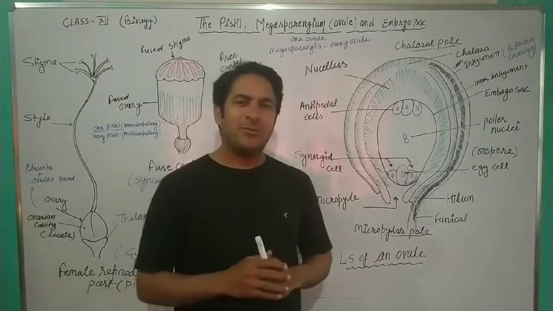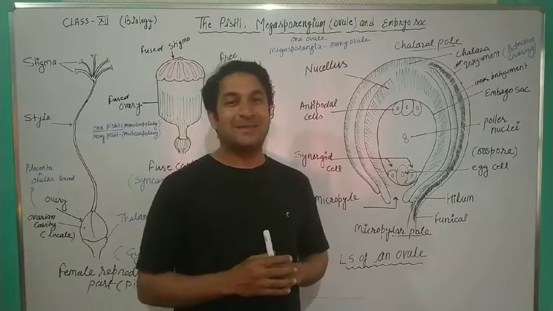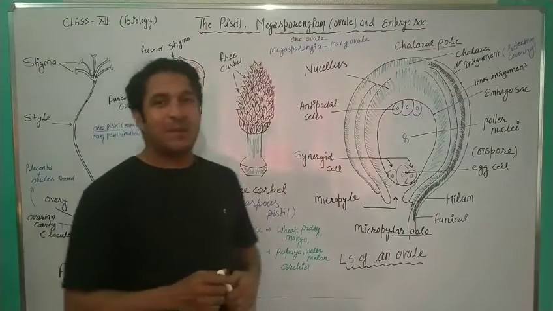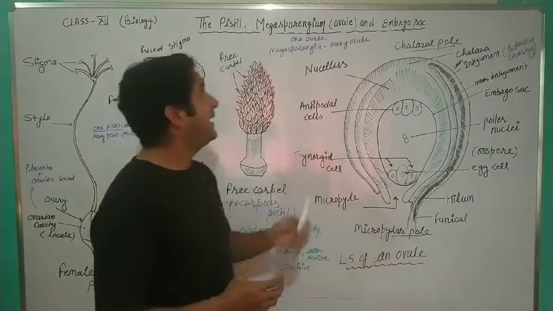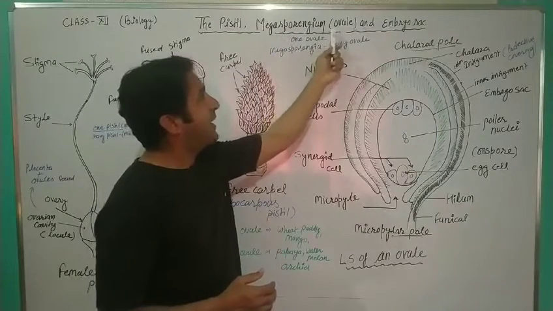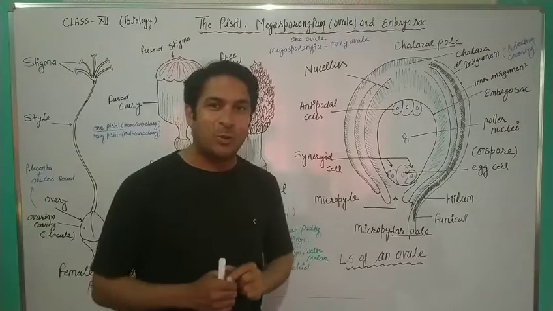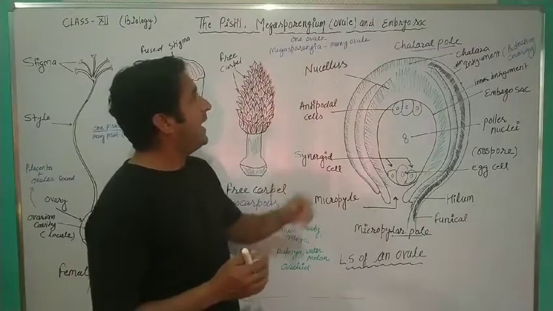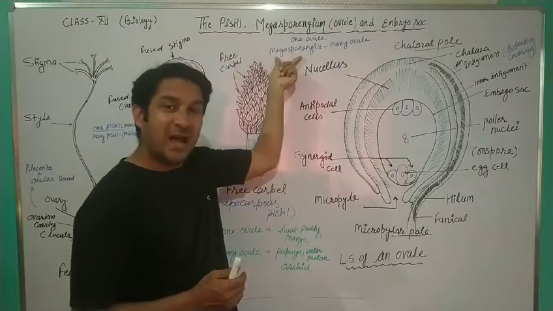In this topic we will discuss many things, but first of all we will discuss the names of the topic. So first is pistil. This pistil is the female reproductive part that we will discuss. Second is this megasporangium. After this megasporangium, I have written here ovule. Ovule means single ovule. So when the ovule is single, this is called megasporangium, and when ovules are many, this is called megasporangia.